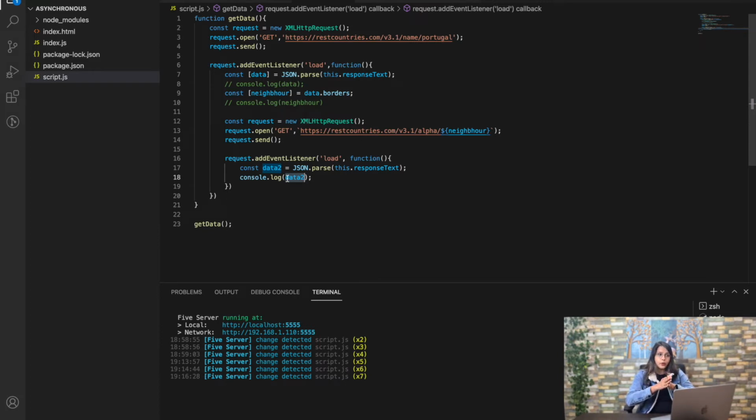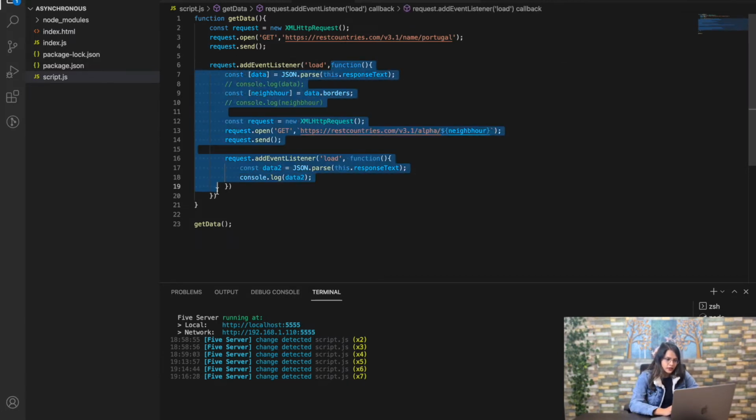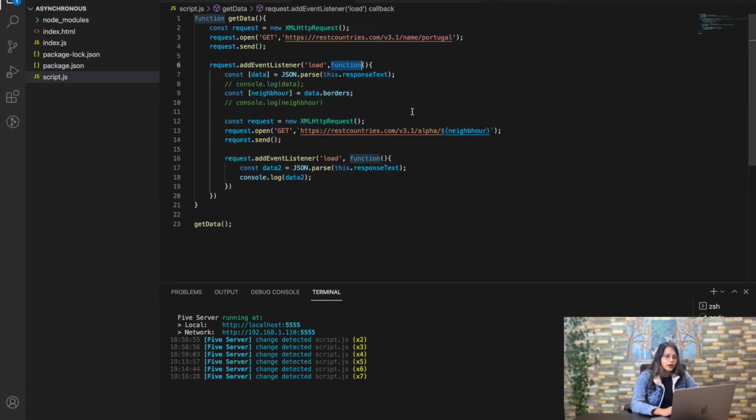Now have you seen the callback hell that is created in this add event listener? This is the callback function which was called the first time. Now to get the data of the neighbors, there was another callback function, again an event listener, and again a callback function. There could be more data, more event listeners, and more callback functions. So this is how callback hell is created, and when such callback hells are created, it becomes very difficult to predict the outcome. If that goes to 4 or 5 layers, it is very difficult to predict the output, like what is going to happen next.